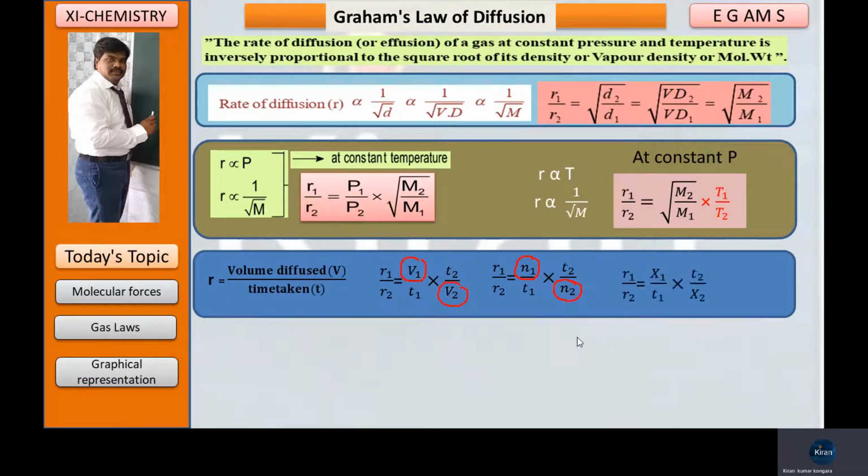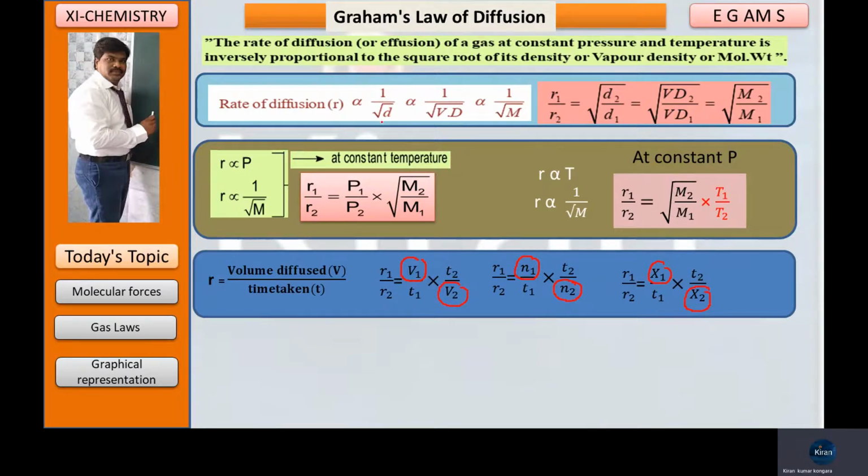Or when you know only the mole fraction, instead of N1, you can substitute X1. Instead of N2, you can substitute X2. X1 means mole fraction of the first gas. X2 means mole fraction of the second gas. So with respect to the definition, again you are getting three more different equations. So overall, to know Graham's law of diffusion, these are all equations you should know.